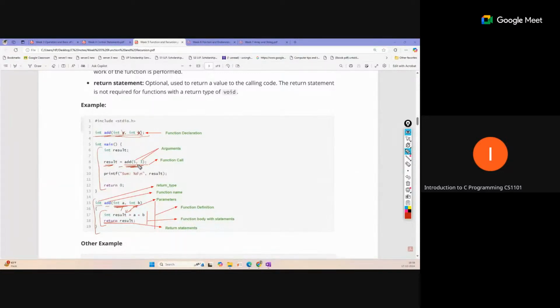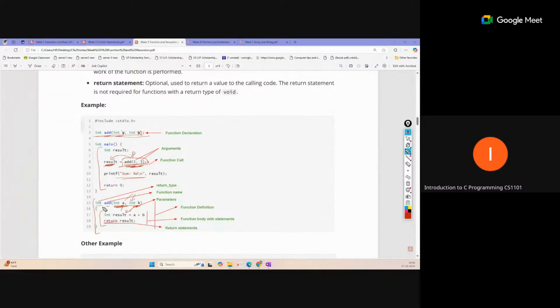So 5 and 3 are the arguments, passed as parameters to a and b, and the code will be executed and return the sum to the result variable. That means the call will be replaced by the return value in your code. So add(5, 3) will be replaced by 8 once it is called, and it becomes a normal expression, result equal to 8. So 8 is now assigned to result and will be used in your code.